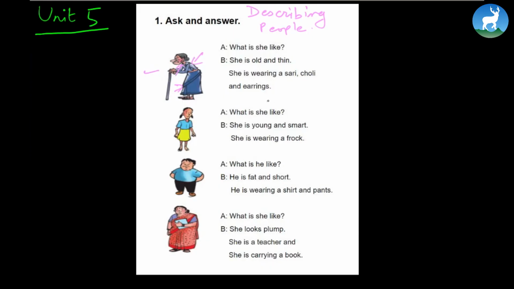All right. So again, remember the chapter name is Describing People, and in this way, the old lady shown here is described. What is she like? She's old and thin. She's wearing a sari, choli, and earrings.